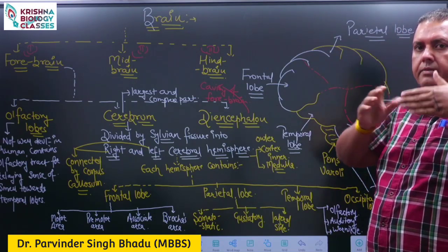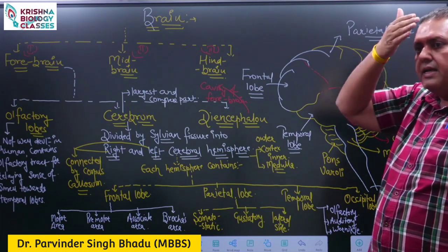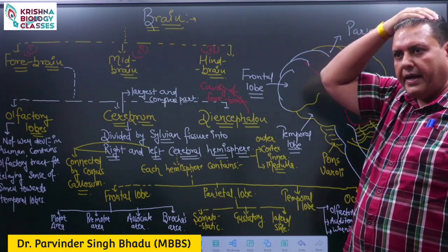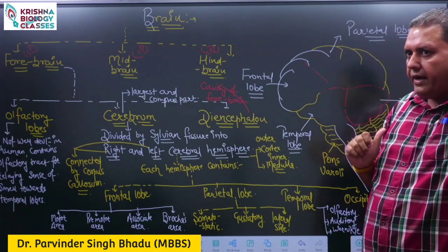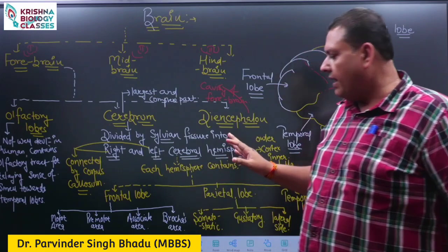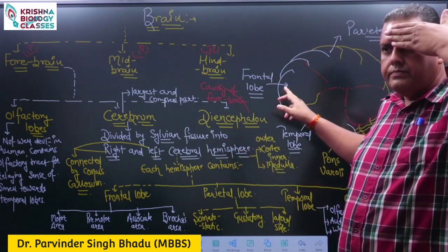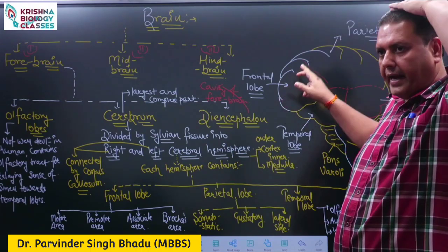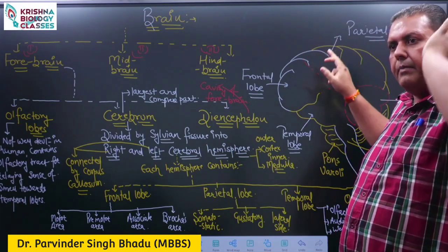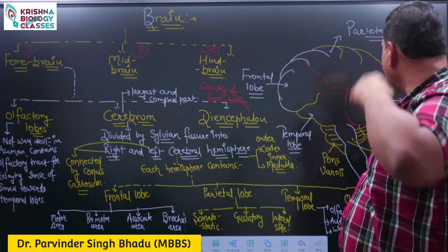Inside the forebrain, if I look at the names of the bones of this cranial region, then these are the frontal bone, parietal bone, temporal bone and occipital bone. So inside each right and left cerebral hemisphere, four lobes are present: frontal lobe in front, parietal lobe on the upper side, temporal lobe on the lateral side and occipital lobe on the backward side.